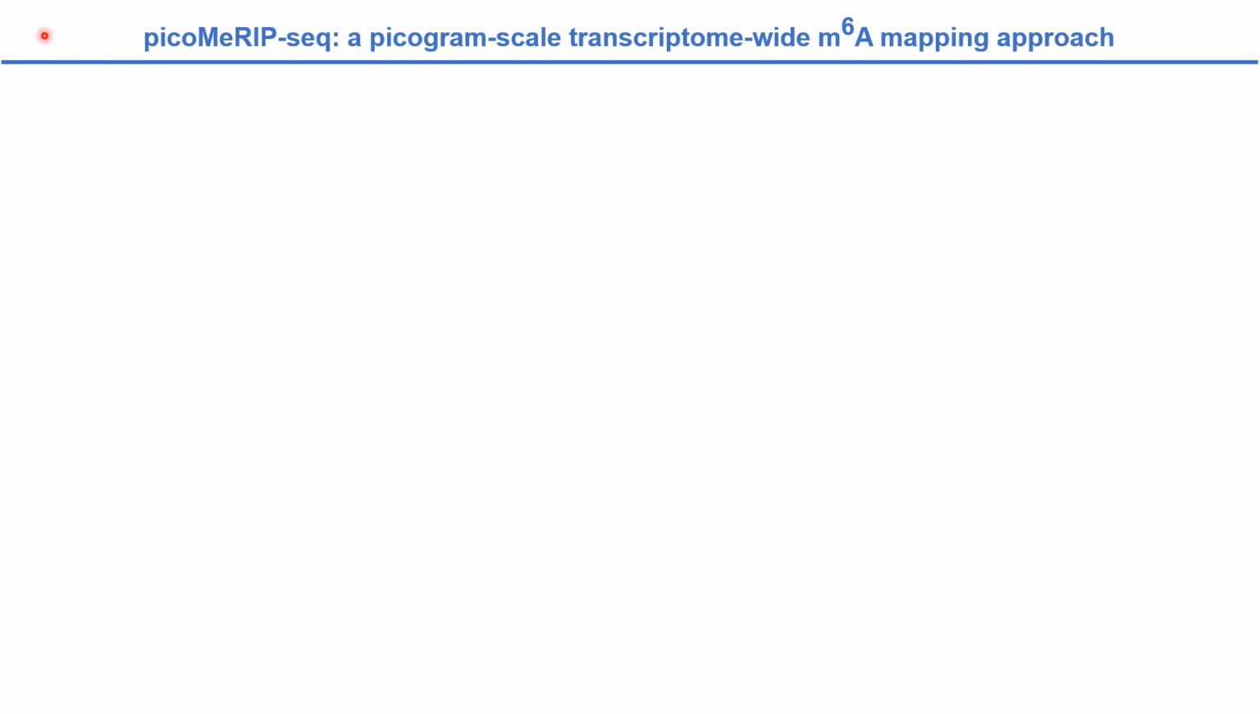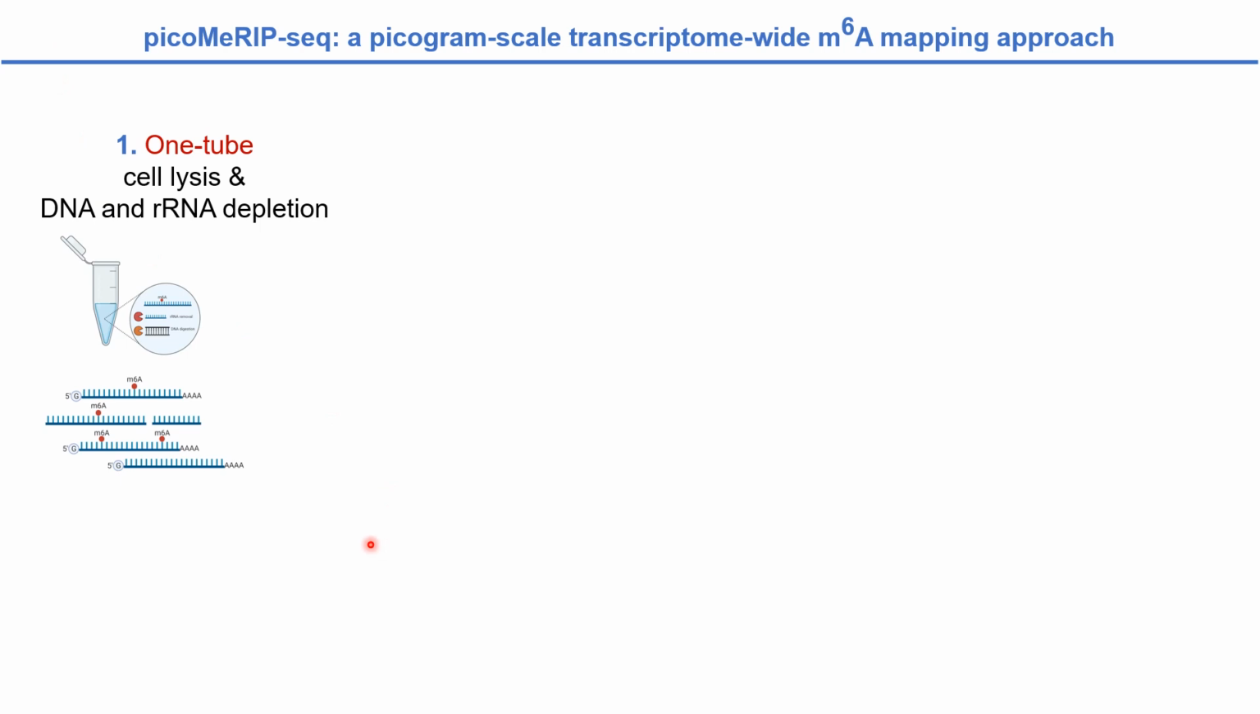To solve this long-standing technical challenge, our collaborators at the University of Oslo developed a picogram-scale m6A mapping method called pico-me-RIPseq. Pico-me-RIPseq enables transcript-wide m6A mapping with as little as 100 picogram poly-A selected RNAs or small amounts of mammalian cells. In the first step of this method, cell lysis and the depletion of genomic DNA and ribosomal RNA are conducted in the same tube to reduce the loss of the materials.